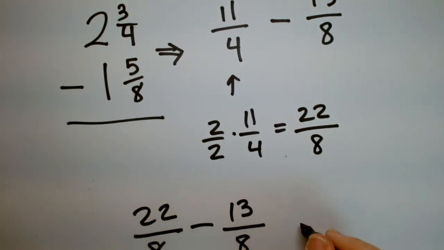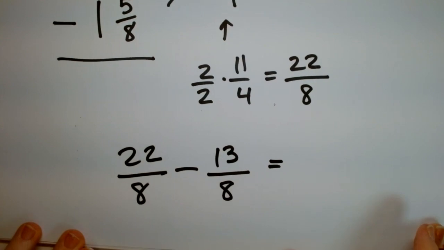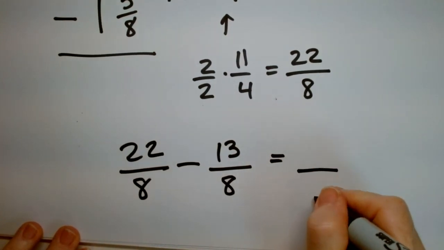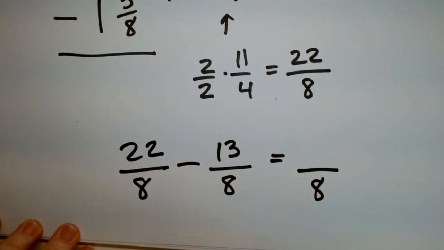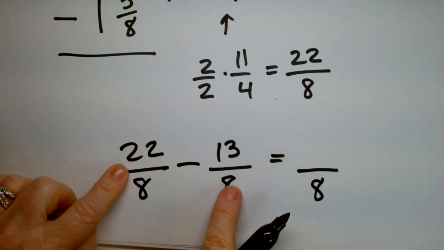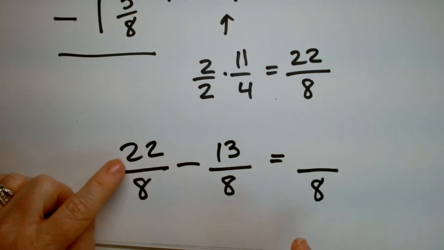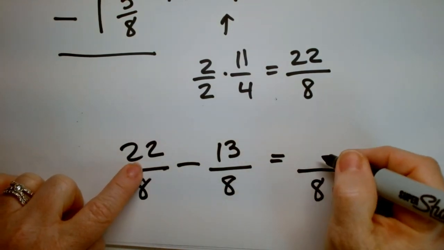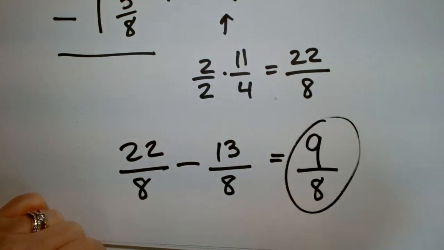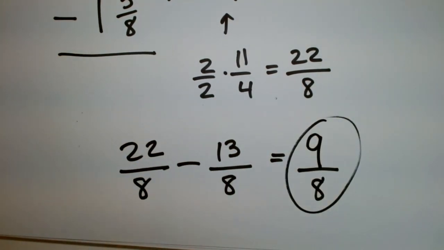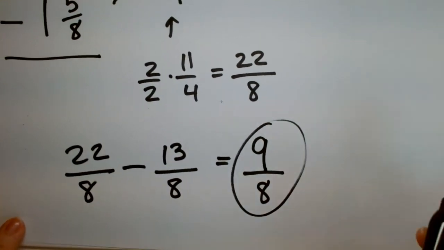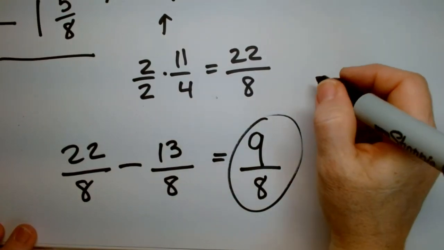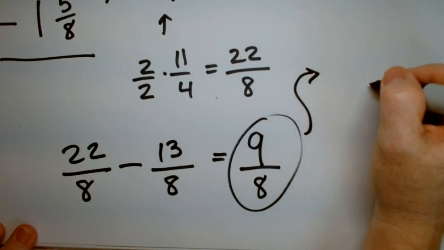And the answer is, anyone? What's the answer to that one? I got an 8 on the bottom. I'll do that part. If this was 23, would it be easier? Okay, so it's not. It's 22. So 22 minus 13 is 9. And that's it. That is the last thing I'm going to cover, unless you want to convert this into an improper fraction. Here, watch this. I'm sorry, into a mixed number.